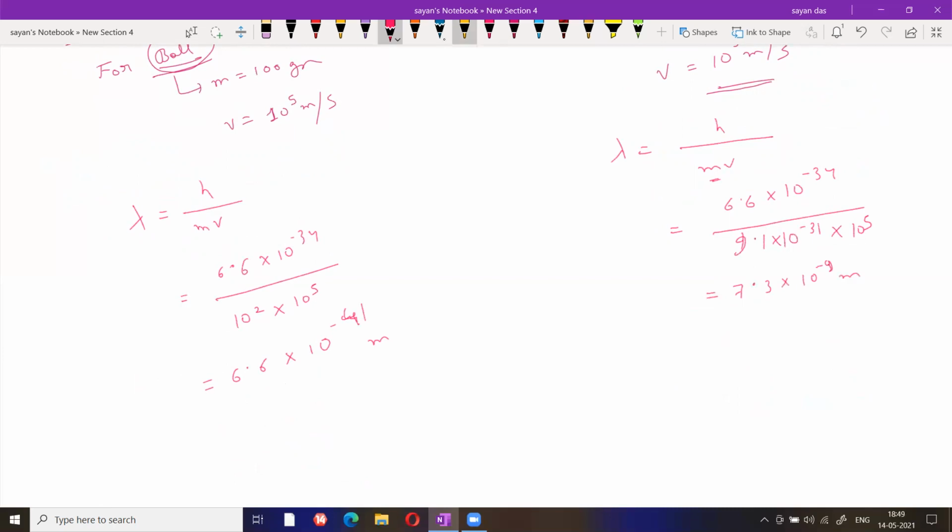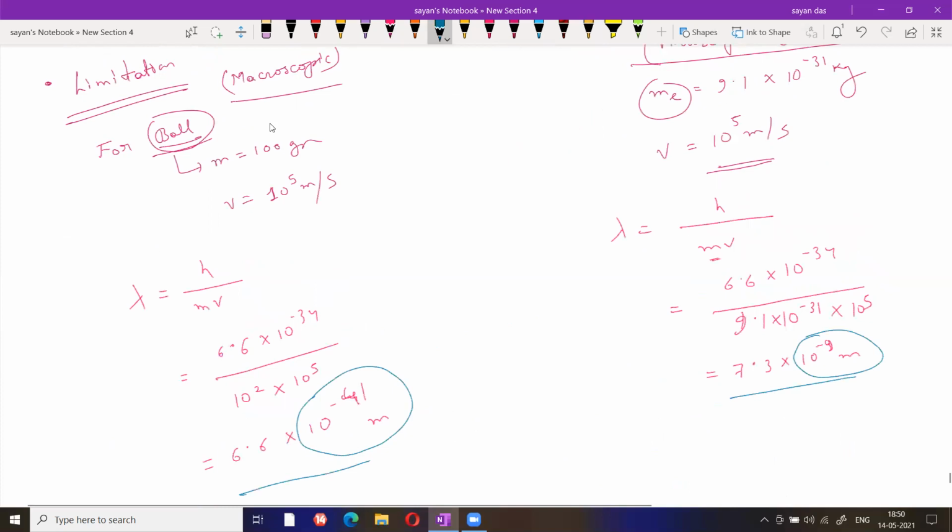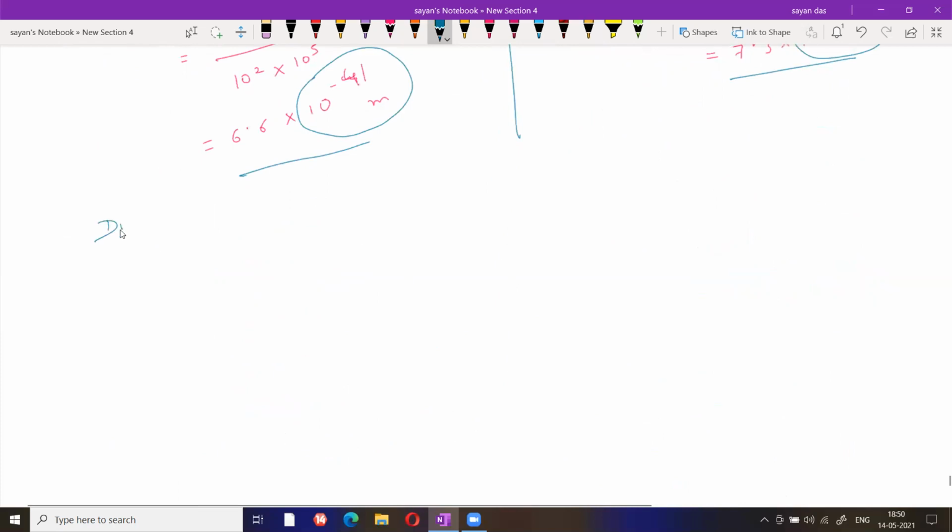Now look, this value is 6.6 into 10 to the minus 41, and 7.3 into 10 to the minus 9. Now 10 to the minus 9 is a small value, but 10 to the minus 41 is very, very small. So we can say this value is almost negligible. That's why always remember, the de Broglie equation is not valid for macroscopic particles. Due to small value, the de Broglie equation is not valid for macroscopic particles.